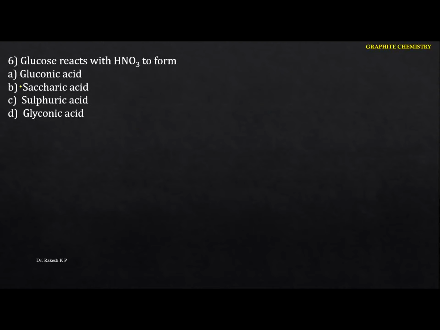Next one. Glucose reacts with the nitric acid to form... Okay, just go to this one here. So I am going to write the structure of the glucose here. This is the aldehyde. Let me write the condensed one, the CHOH, that is 4 times. And the next thing is the CH2OH.